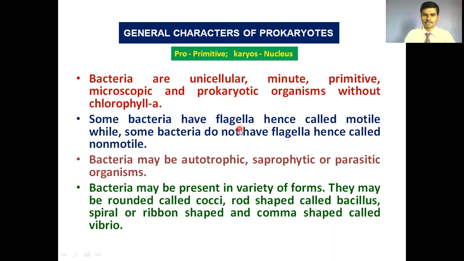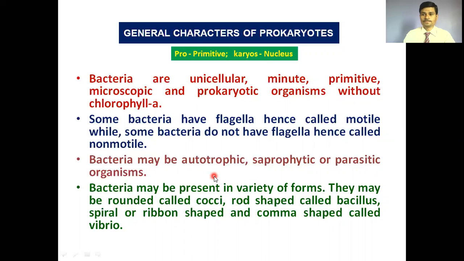These are called motile bacteria, and non-motile bacteria show the absence of flagella. So there are motile and non-motile bacterial cells, depending on the presence or absence of flagella on their surface. As far as the mode of nutrition is concerned, some bacteria are autotrophic, some are saprophytic. Saprophytic means those bacteria which grow on dead and decaying organic matter. Some bacteria are parasitic also.